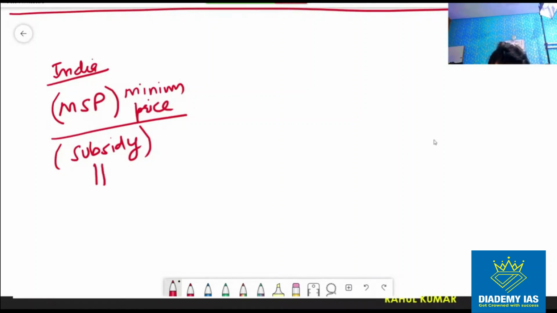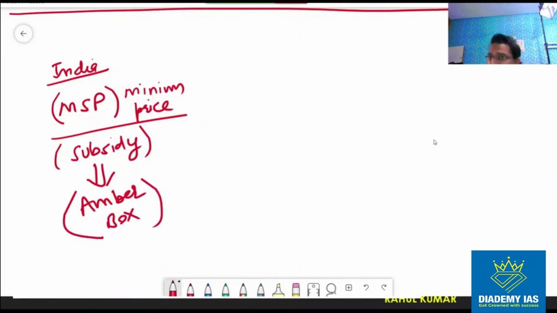So the government is providing a kind of subsidy to the farmer, right? So this subsidy, as per the WTO regulations in the context of India, is part of the amber box subsidy.